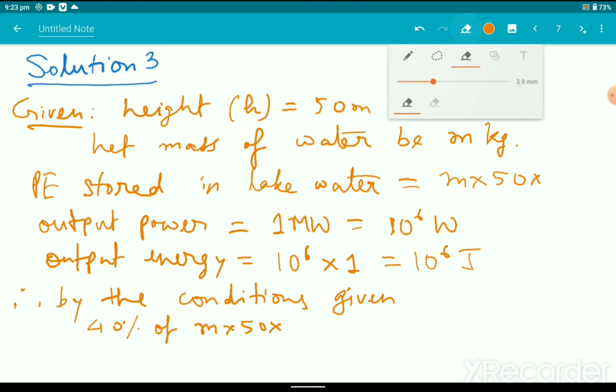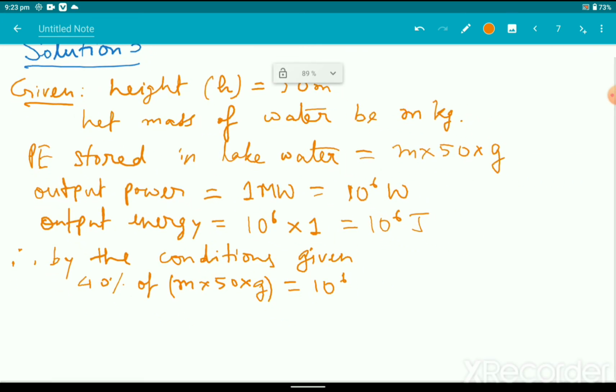Okay, into g is equal to 10 to the power 6, isn't it? Or you can say that 40 by 100 into 50 into m into the value of g, 10, equals 10 to the power 6.